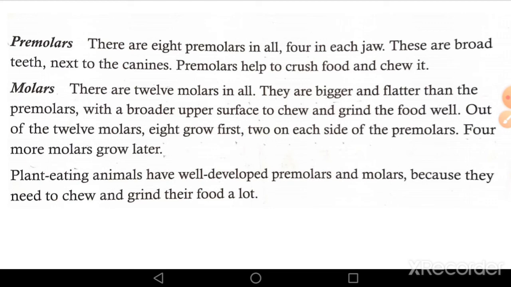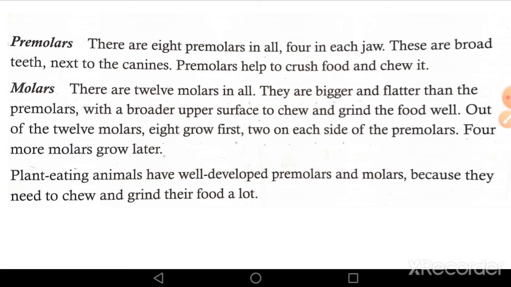Out of the 12 molars, 8 grow first, 2 on each side of the premolar. 4 more molars grow later. Plant-eating animals have well-developed premolars and molars because they need to chew and grind their food a lot. Means our 12 molars teeth are our biggest and strongest teeth.